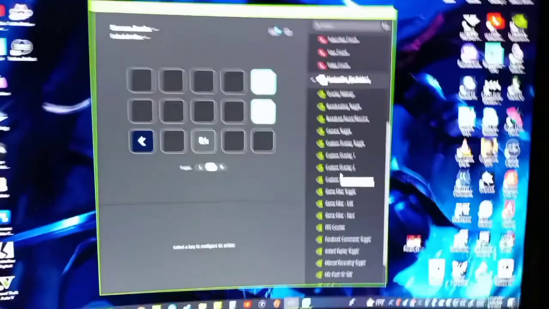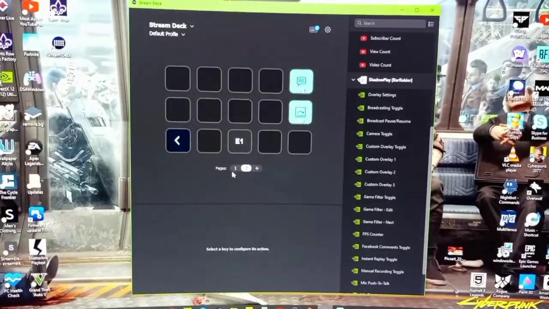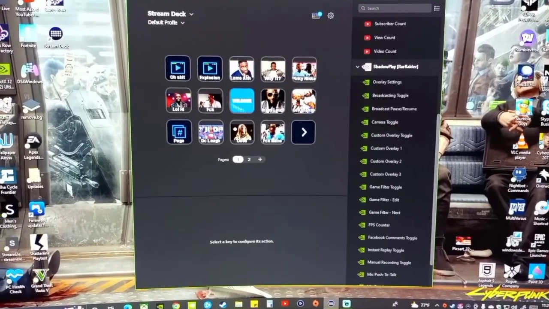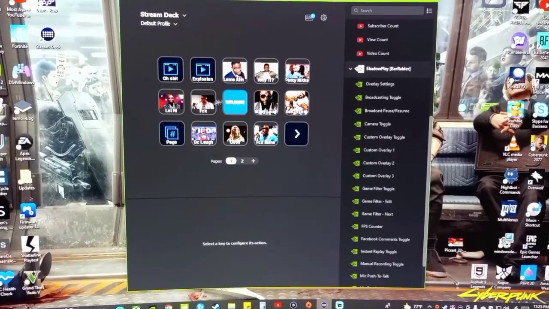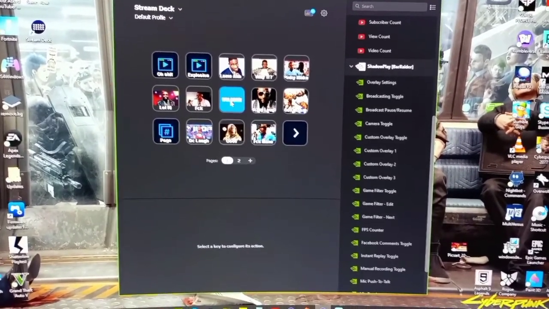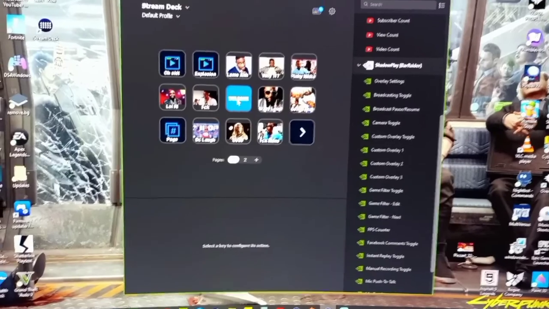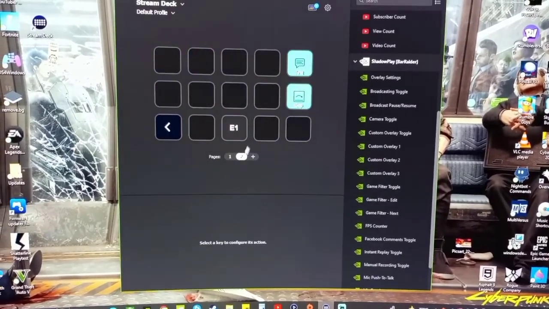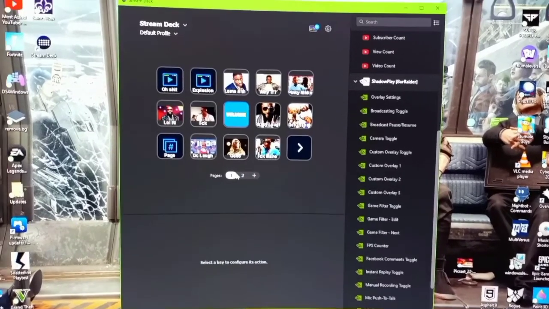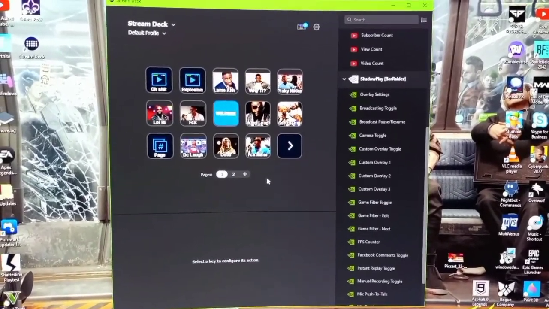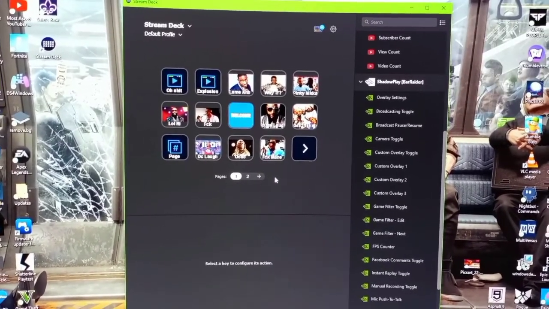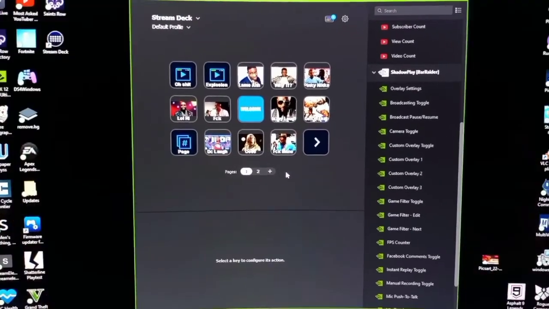Really, you don't even have to get the 32 one. You could just get this one with the 15 keys for what it was, 117. It's like 128 if you get it on Amazon, stuff like that, and then you could just get the other ones. You got a whole nother page. So you can really get all these for a cheaper price instead of paying like 147 for the other one, or however much it costs. But yeah, man, that's a Stream Deck. You know what I'm saying?